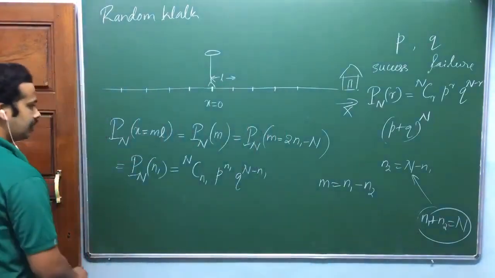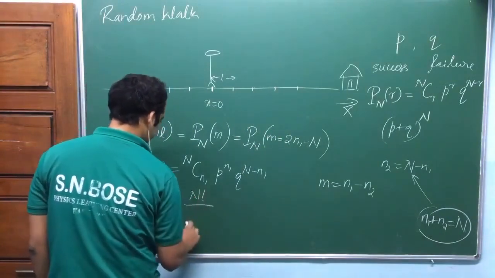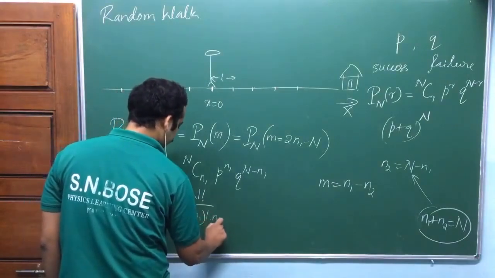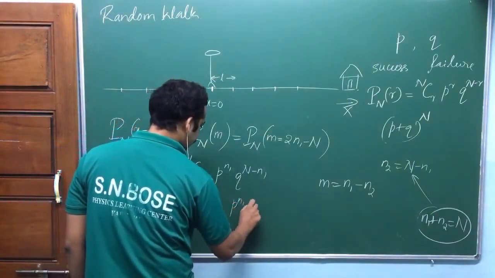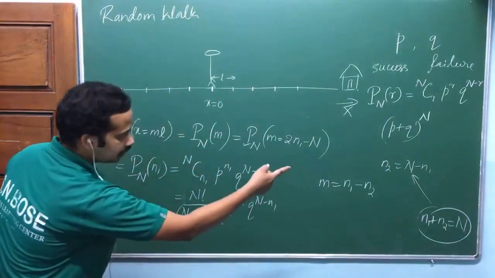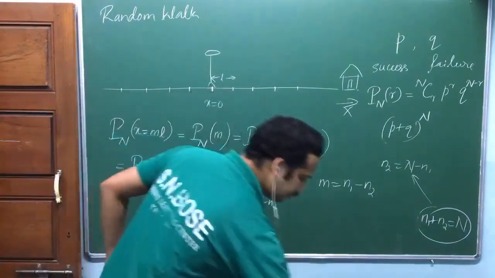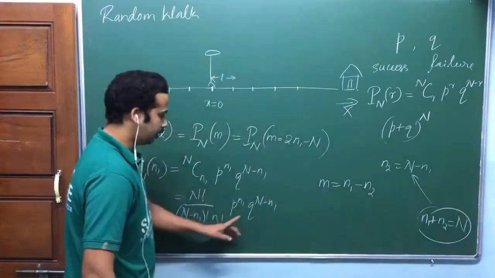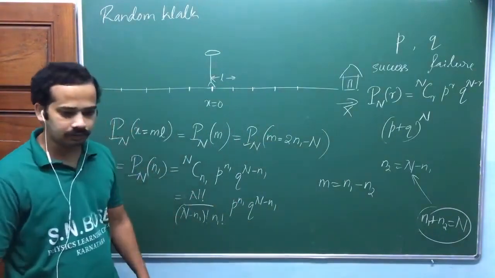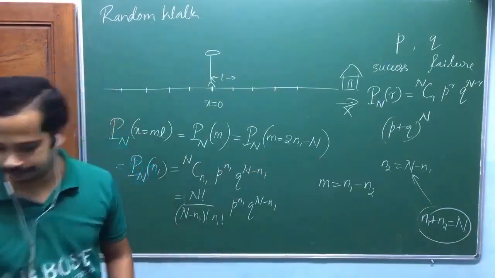Now, n minus n1. We can write it like this: n factorial divided by (n minus n1) factorial times n1 factorial, times p raised to n1, q raised to n minus n1. You can also write n minus n1 as n2, am I right? And you can write q as 1 minus p. So there are different ways of writing this. This is n2 factorial, n minus n1.